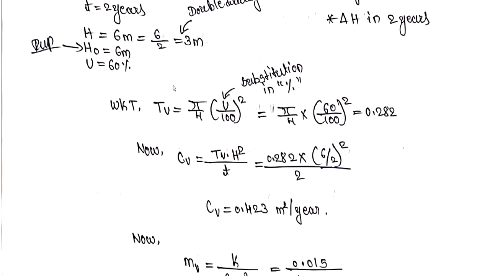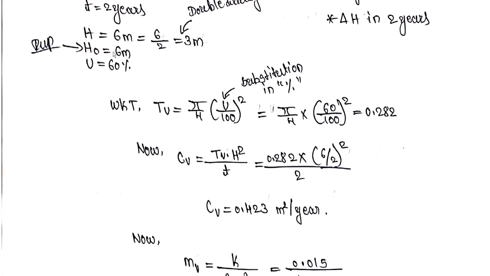So TV can be found like this. TV is equal to pi by 4 into U divided by 100 whole square. So pi by 4 into 60 divided by 100 whole square is equal to 0.282. 0.282 is the value for TV. Remember, wherever the important points and important substitution parts are there, I have marked them as important.